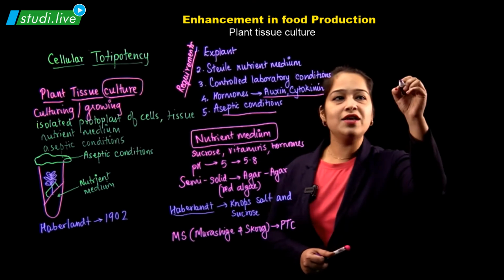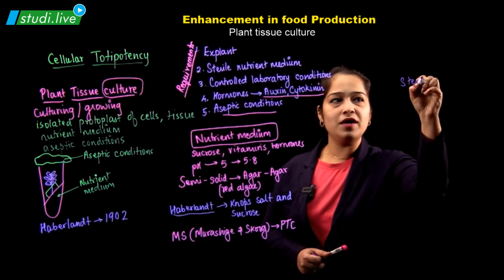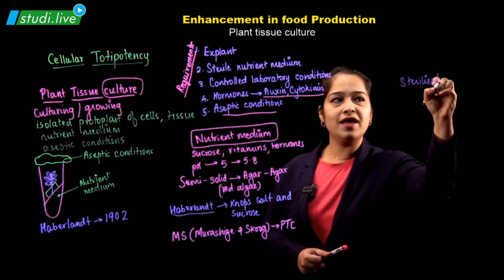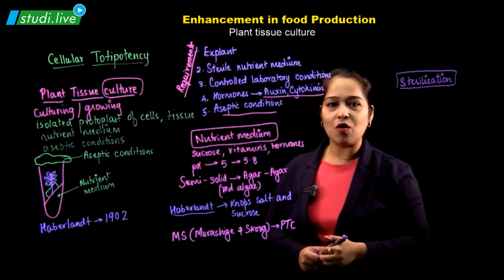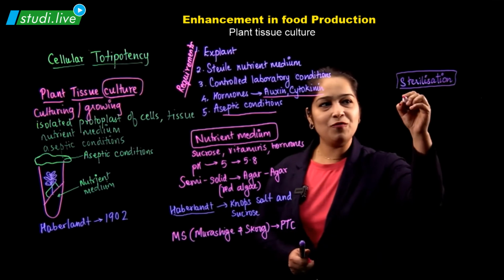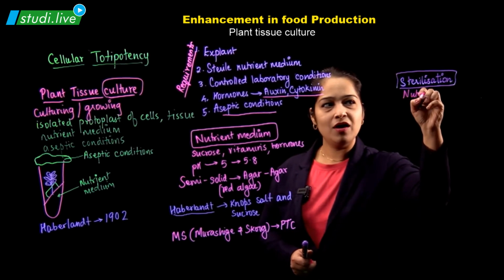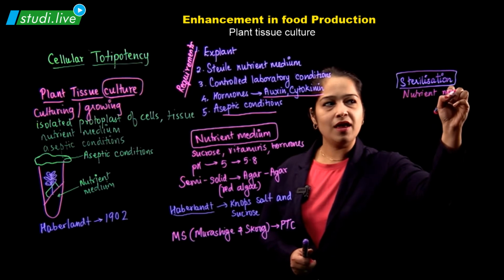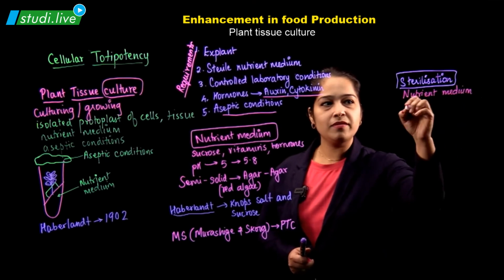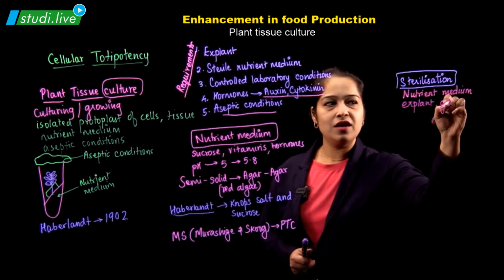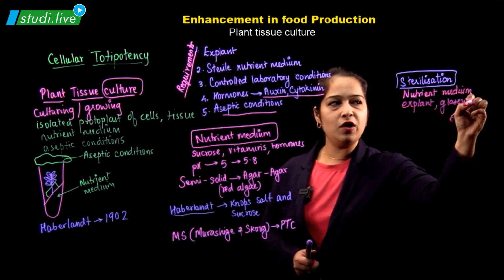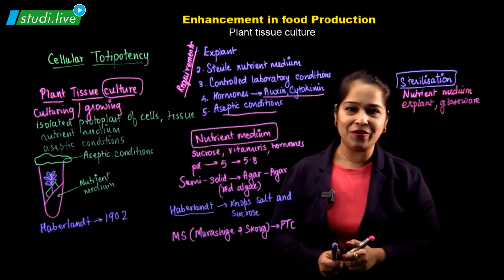So sterilization is one of the most important criteria. This sterilization has to be done for all the things, which means for the nutrient medium, the explant and the glassware. So sterilization of all the requirements is absolutely necessary.